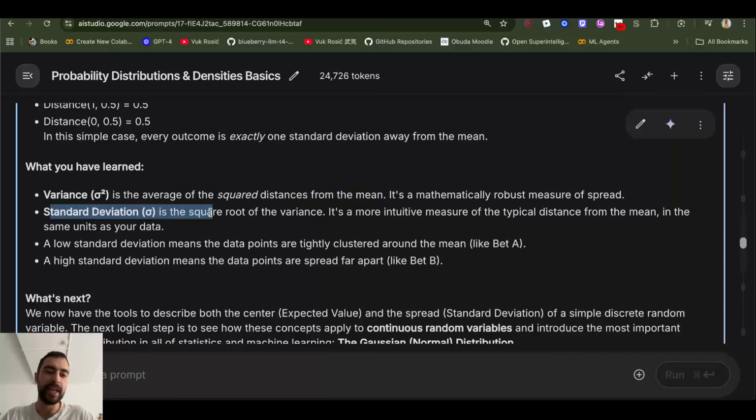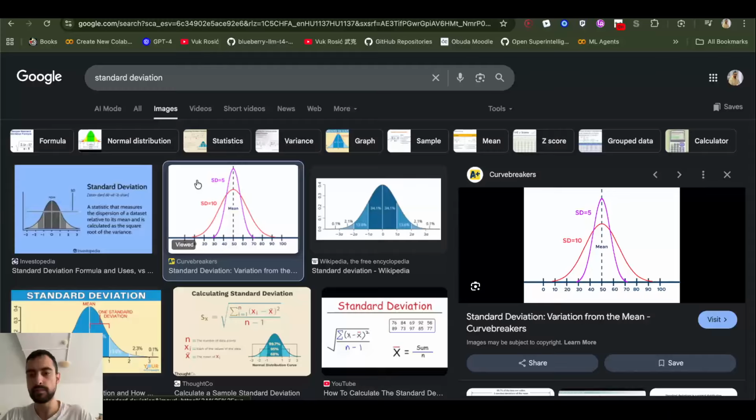And standard deviation, when we take the square root of the variance, we get typical distance from mean for all of the data points. So a low standard deviation on this purple-pink curve means that data points are more clustered around the mean. And higher standard deviation means data points are more spread out around mean.